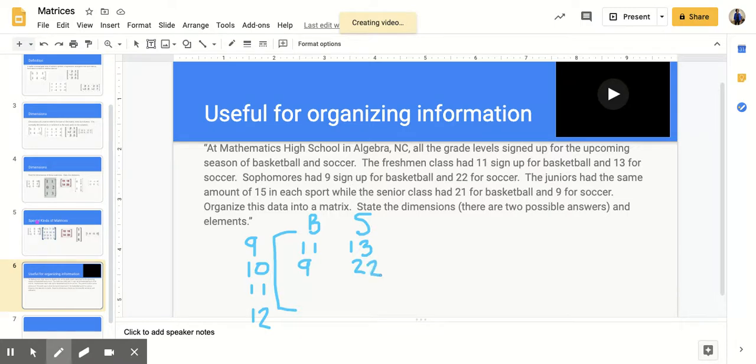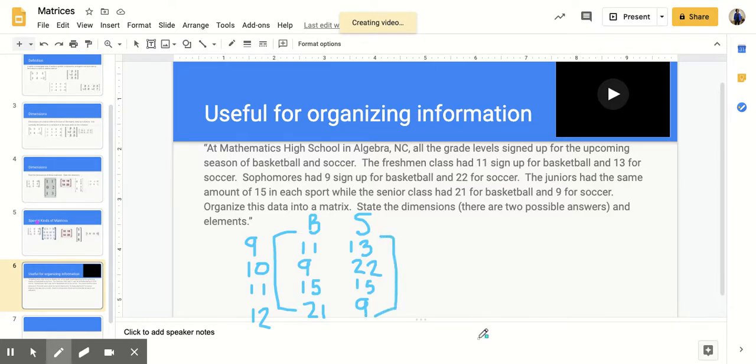The juniors had the same amount of each, so they are 15 apiece. And then last but not least, it says that the senior class had 21 sign up for basketball and 9 for soccer. So this would be our matrix.